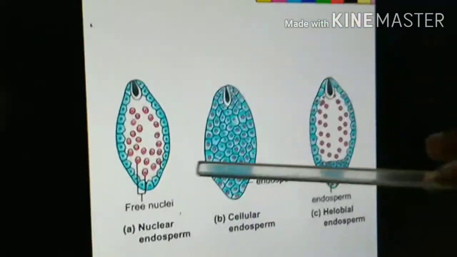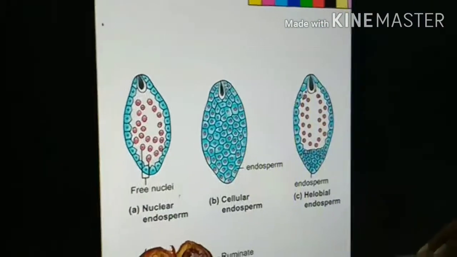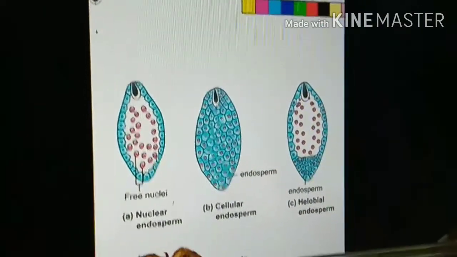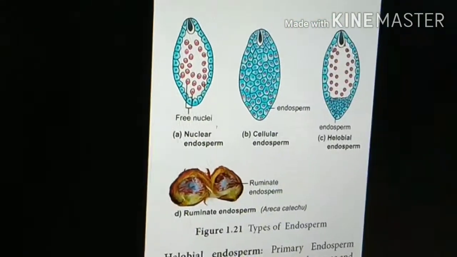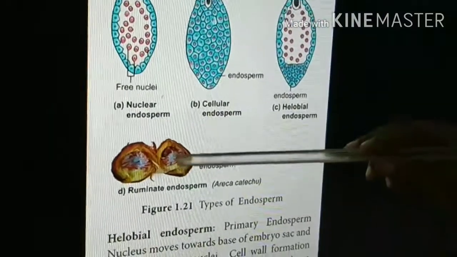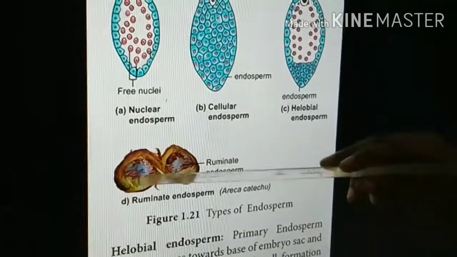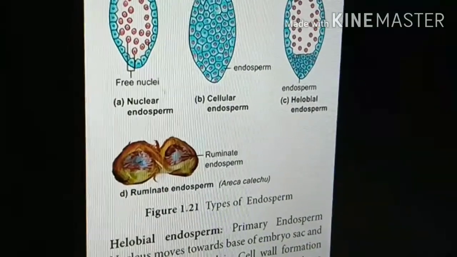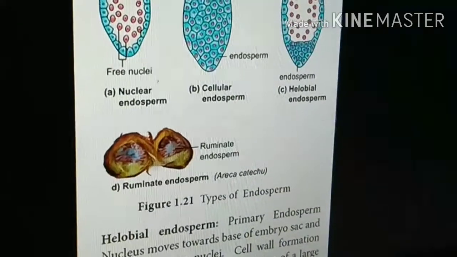Apart from these three, one more endosperm type is found in Areca catechu, called pakku in Tamil. So in Areca catechu, there is ruminate endosperm. So these are the different types of endosperm. There is no regular formation; it is an irregular formation of this endosperm. This type of endosperm is called ruminate endosperm. Now the endosperm is ready for the development of the embryo.